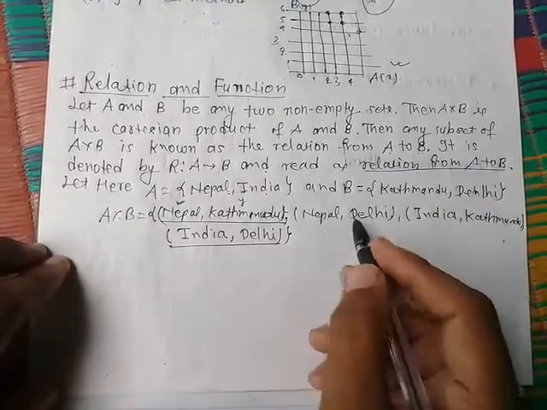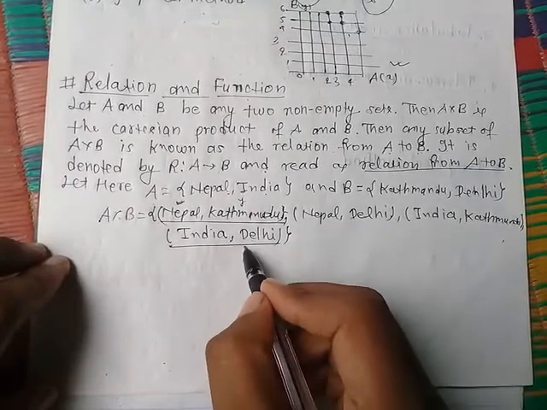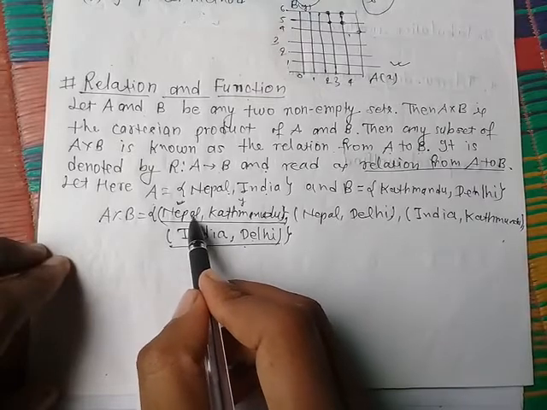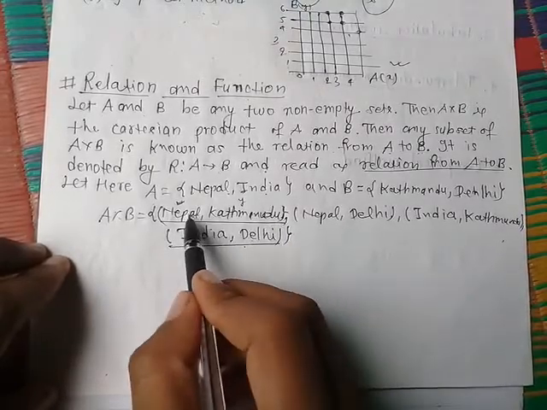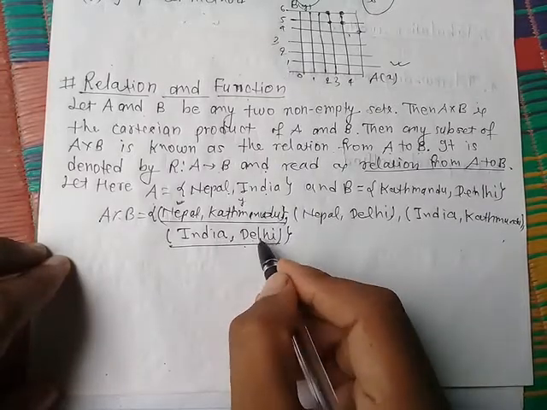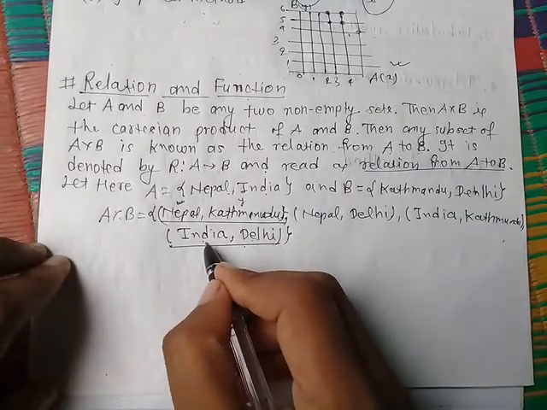What is the difference from the other pairs? Nepal is a country and Kathmandu is the capital city of Nepal. In the same way, Delhi is the capital city of India.